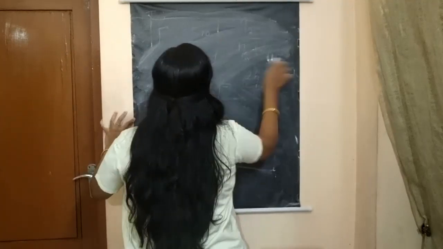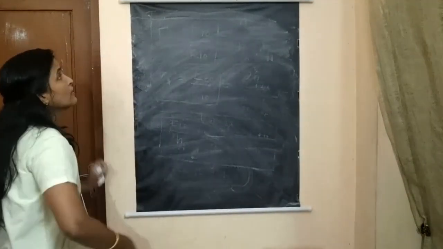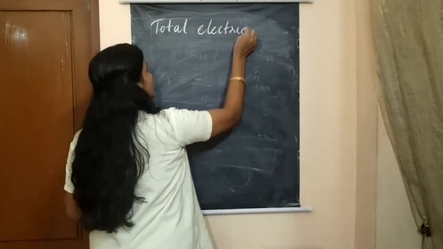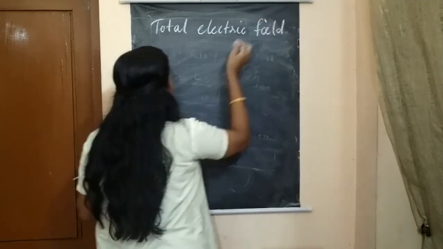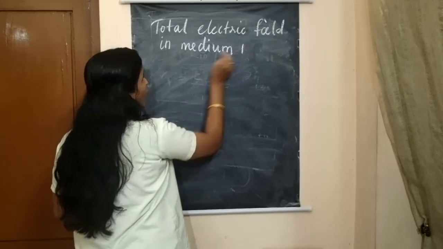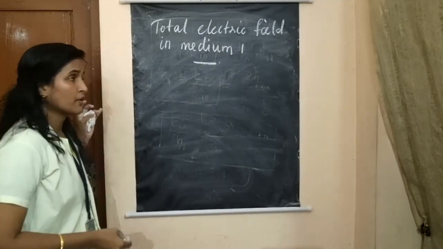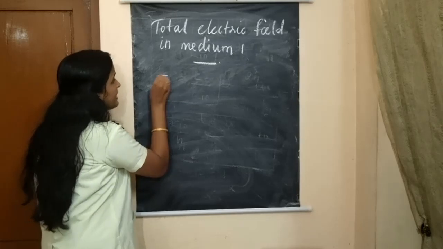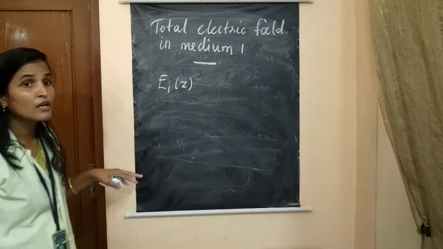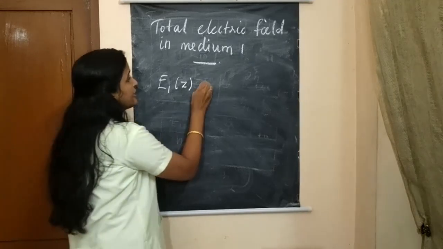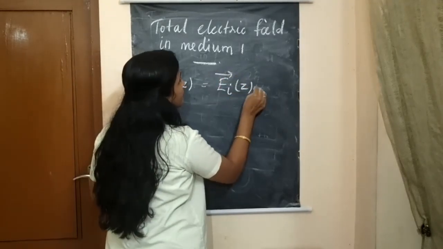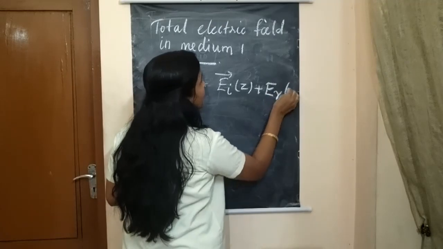So first let's find the total electric field in medium 1. Let us denote it with E1 of Z. So the total electric field in medium 1 is the sum of the incident component and the reflected component.